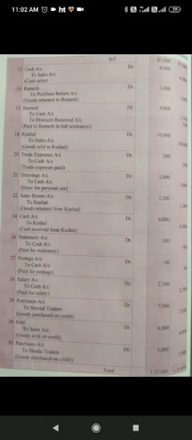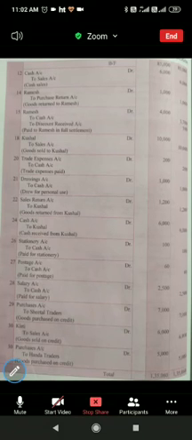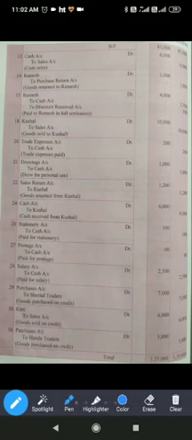Goods returned to Ramesh. We have returned goods to Ramesh. So whenever we return goods, that means we have purchased goods from him. Now we are returning him, so that means we are getting purchase return. If purchases are getting debited, purchase return always gets credited. And Ramesh is the receiver over here, that's why Ramesh is debit. So Ramesh debit to purchase return account rupees 1,000.